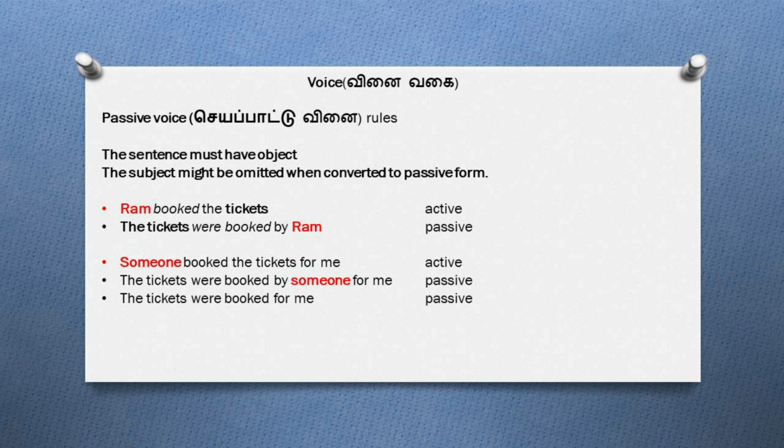The reason is the sentence is said directly and it is of the format subject plus verb plus object, where someone is the subject, booked is the verb, and tickets is the object. When we convert this sentence to its passive voice, the sentence will become the tickets were booked by someone for me. In the sentence, even if we omit "by someone", there is no mistake.